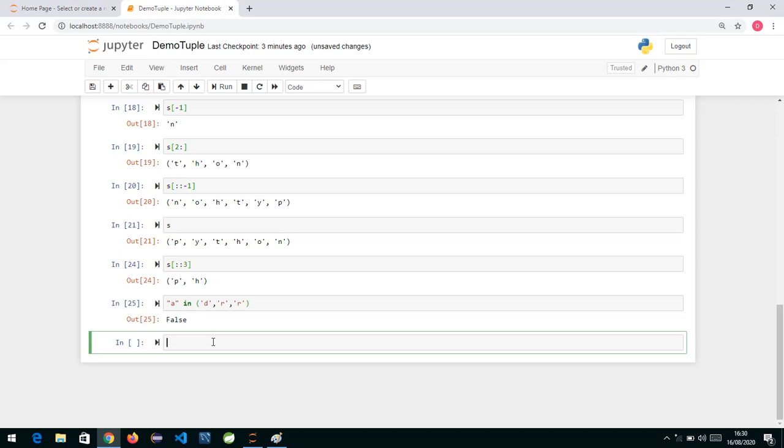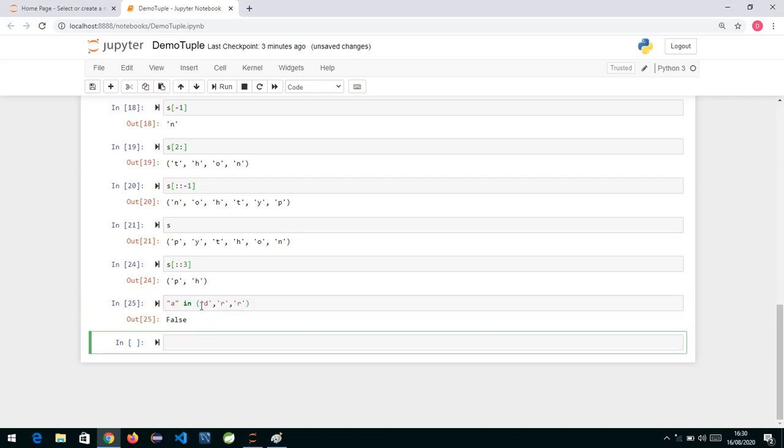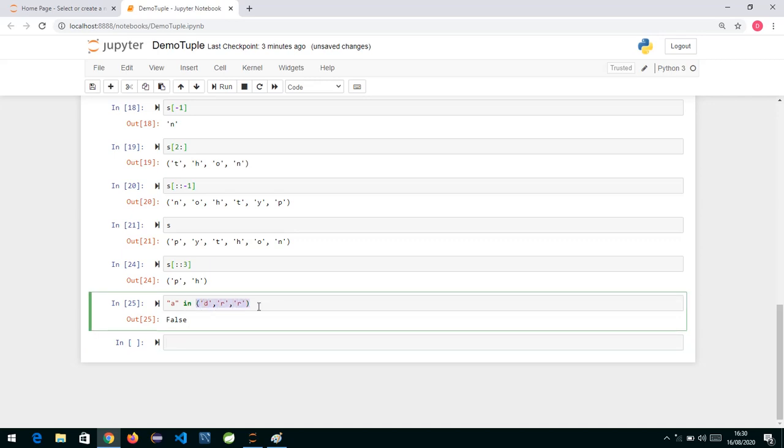A tuple is represented in round parentheses. The in operator, the way we were using it with lists and strings, we use the same way with tuples also. So if you want to find out whether a given element is present in a tuple or not, we can make use of the in and not in operators. These are nothing but membership operators.